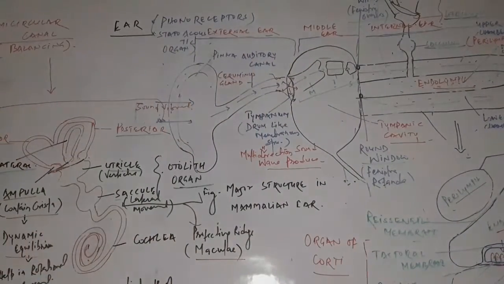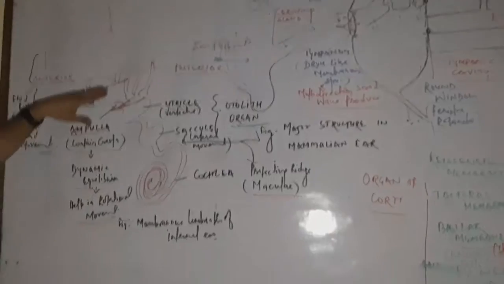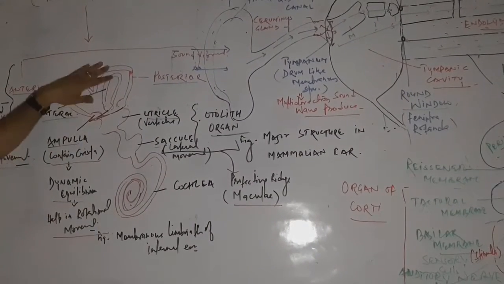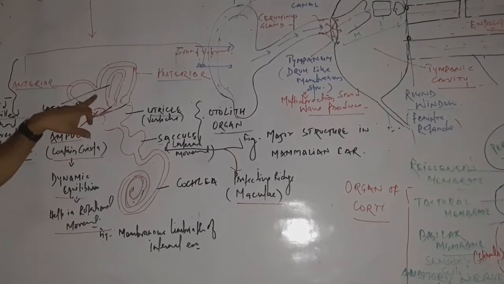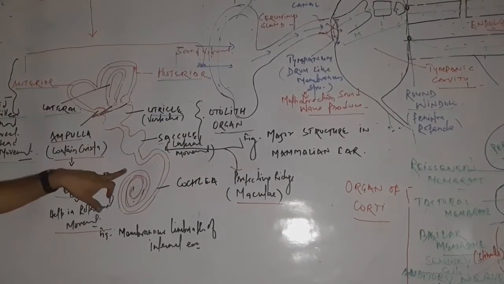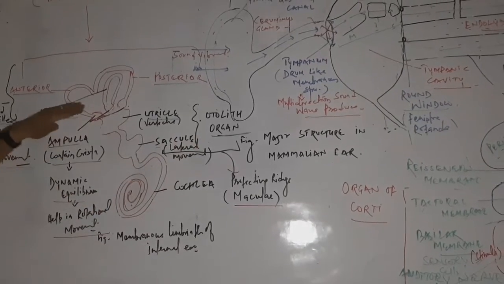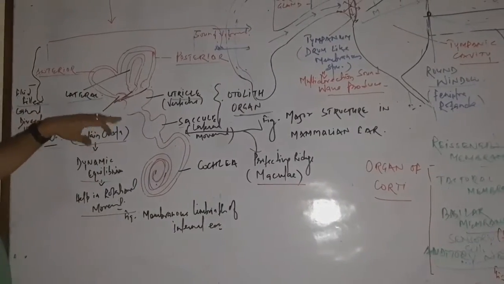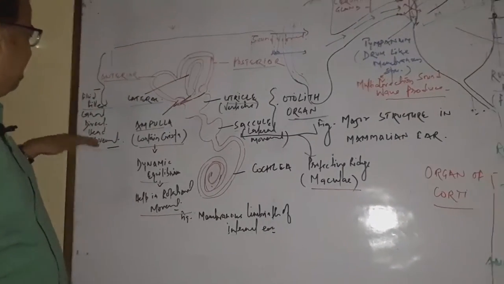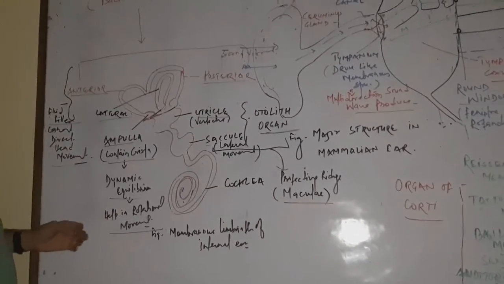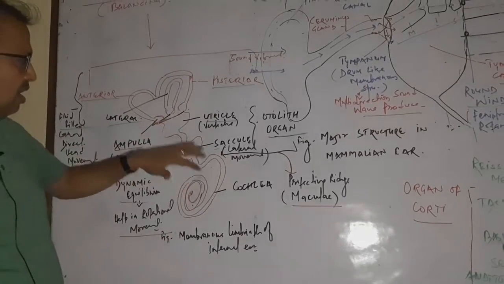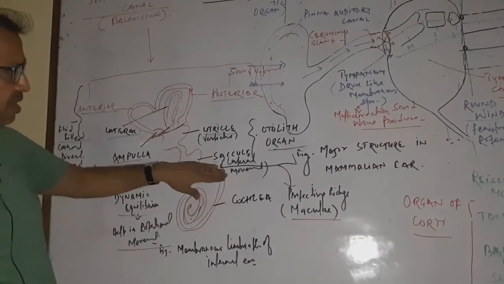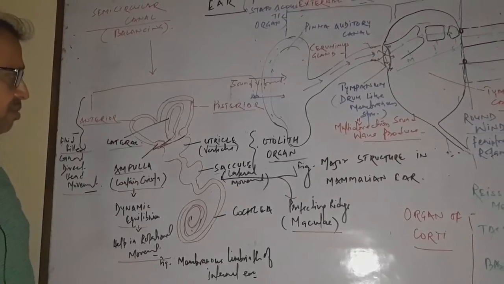Another one is the balancing process. This is the structure of the membranous labyrinth. It has the semicircular canals and the cochlea. The cochlea we already discussed, and the semicircular canals have the anterior canal, posterior canal and lateral canal. These canals have fluid, endolymph, which detects head movement, and there are two swelling structures, the utricle and the sacculus. The utricle helps in vertical movement, the sacculus helps in lateral movement.